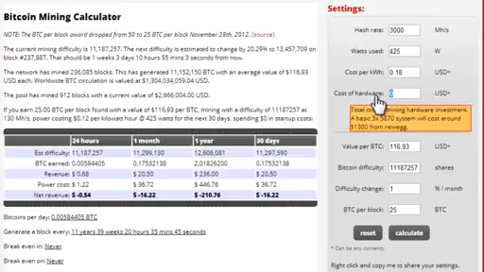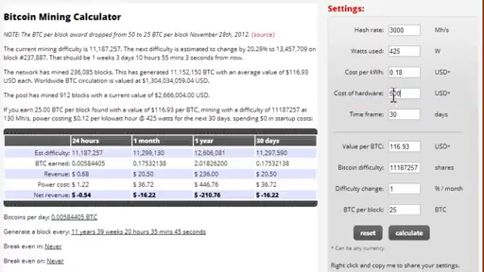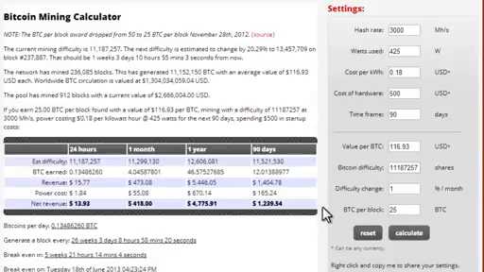Cost of hardware, let's say it cost me $500. Maybe I had to buy a new graphics card. Time frame, I'm going to bump that up to 90 days, 3 months. Keep all those settings the same. Calculate. You can see here that in 90 days, after spending $500, I would have made $1,239. That's pretty good.